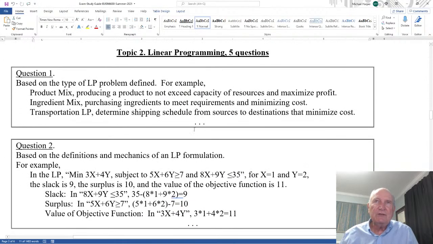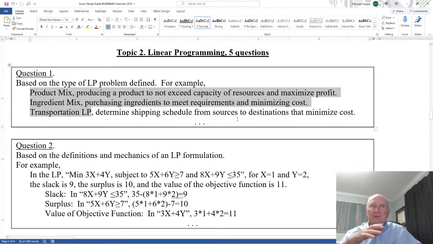Okay, topic 2 is linear programming, 5 questions. Question 1 is based on the type of LP defined. For example, a product mix, an ingredient mix, transportation. It'll be one of those. I'll be describing one of those with a problem, and you say, oh, this is a product mix problem.